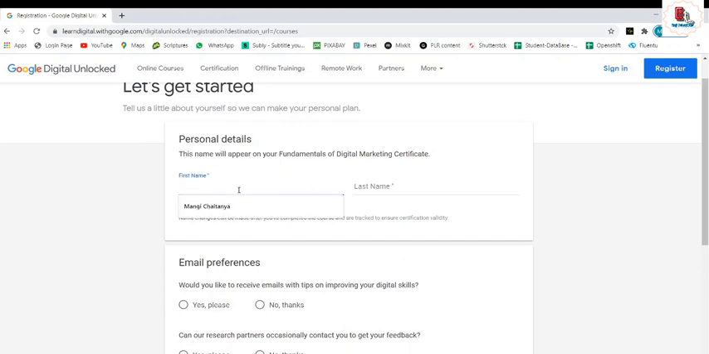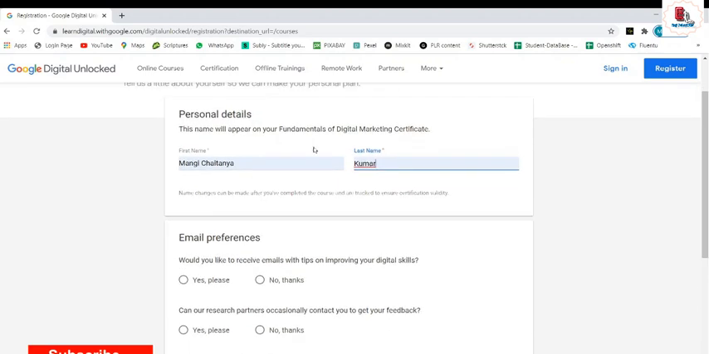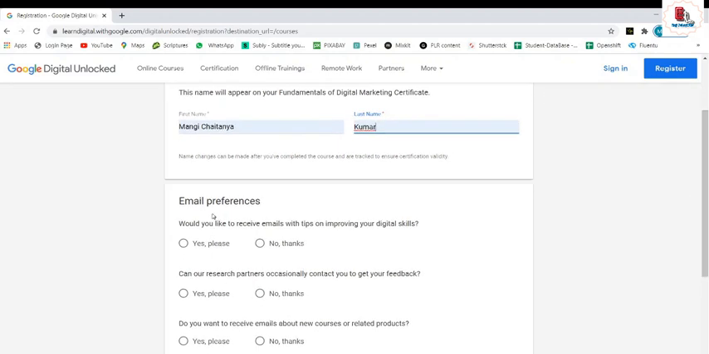I'll enter my name. Already it's been filled in because I'm already going through a few of the courses here. Last name is Kumar. Just enter your name. This name will appear on your certificate, because the Fundamentals of Digital Marketing certification is free in this course. So whatever name you give, that will be on the certification. What is next? You have email preferences. Would you like to receive emails with tips on improving your digital skills?